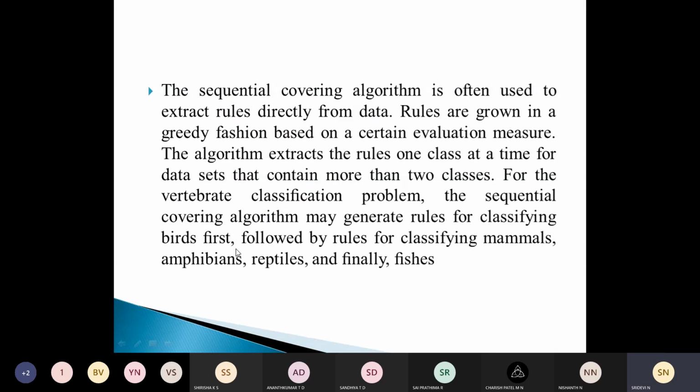That depends on many factors, such as the fraction of the training records that belong to a particular class, or the cost of misclassifying records from a given class. Those are some measures used to classify the records among different classes.